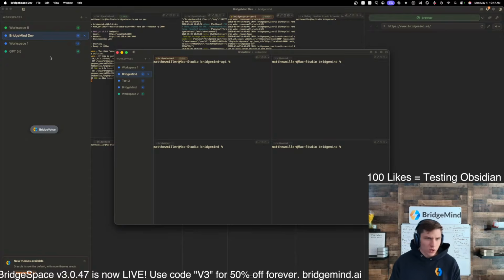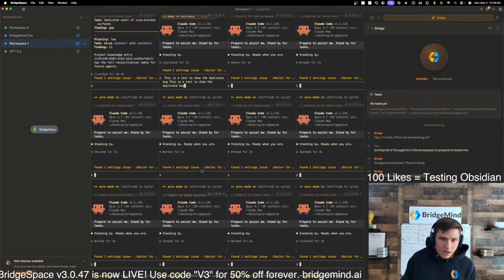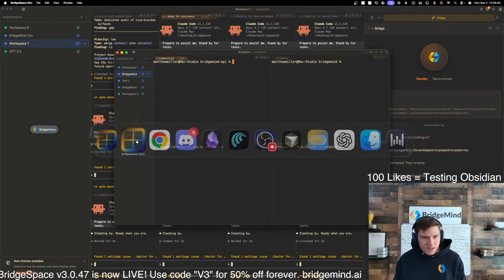The first bug that we want to look at, which I got this morning, is in production right now. I don't know if anybody else is experiencing this, but watch this. This is a test to show the duplicate bug. It's literally going to paste it in twice. So it says, this is a test of the duplicate bug. This is a test of the duplicate bug. Do you see that? For some reason, it's duplicating whatever I say when it's inputting.